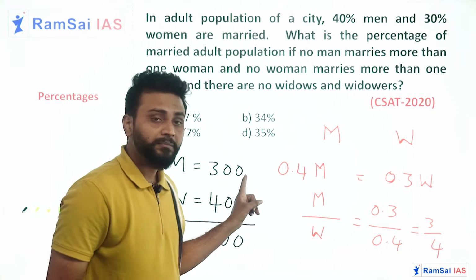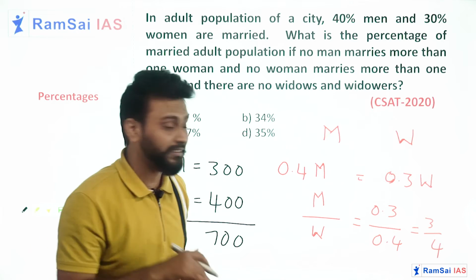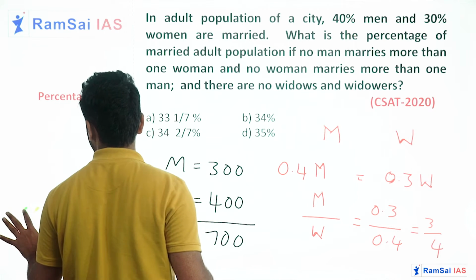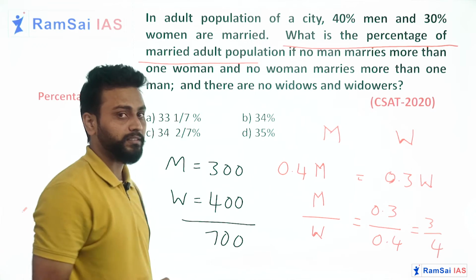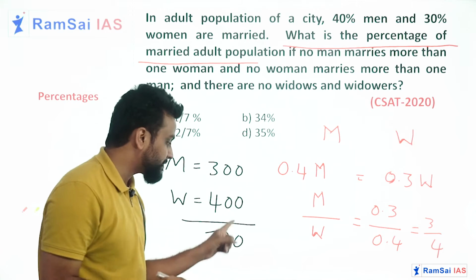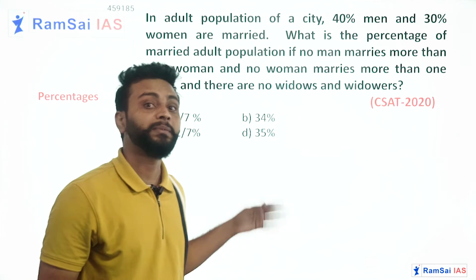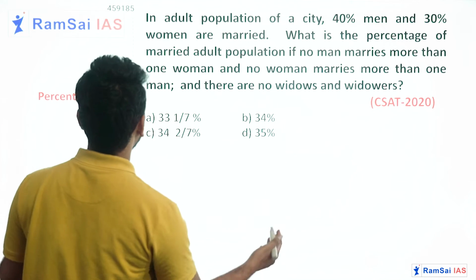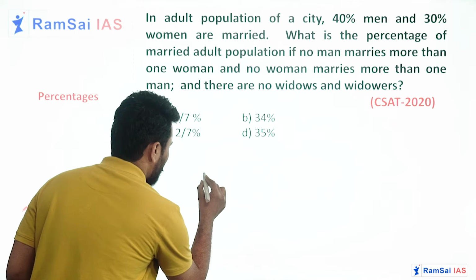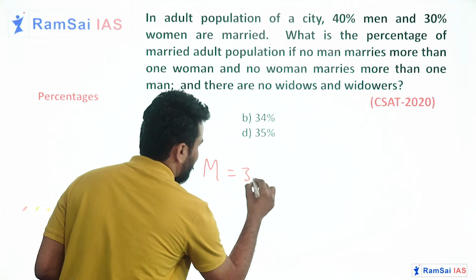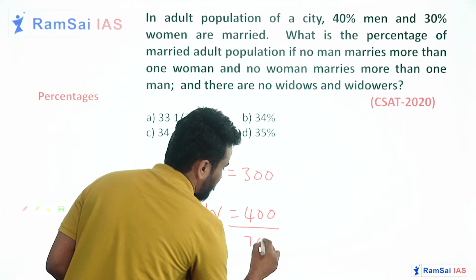Now 300 men, 400 women. Out of them, how many are married? We need to find out, because what is our target here? We need to find out the total percentage of the married adult population. So if I know how many of these 700 people are married, then I can divide by 700 and multiply with 100 to get the answer. Okay, no worries. Total: men equal to 300 and women equal to 400, and total I have 700 people, right?